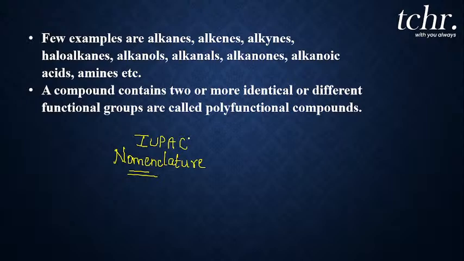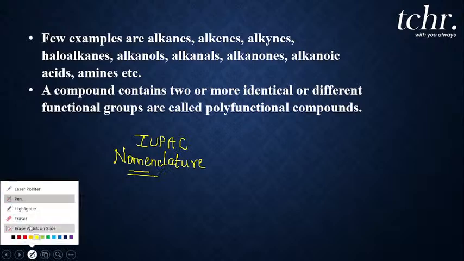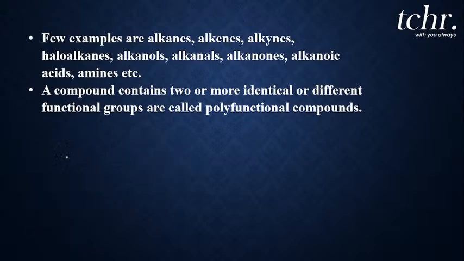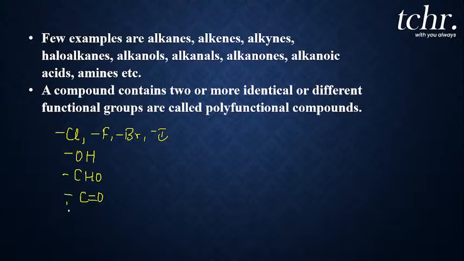So when I come to you in the next session, before that, what must be thorough for you all is how to name the organic compounds containing halogens like chloro, fluoro, or bromo or iodo. How to name the organic compound containing the alcohol functional group. How to name the organic compound containing the aldehyde functional group, and how to name the organic compound containing the ketone functional group, or the carboxylic acid functional group.